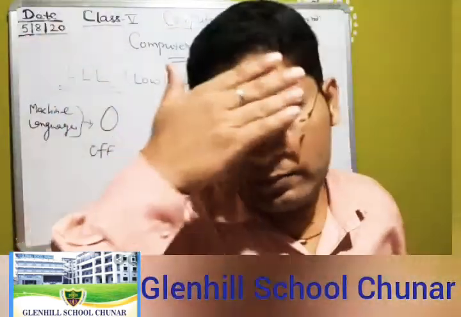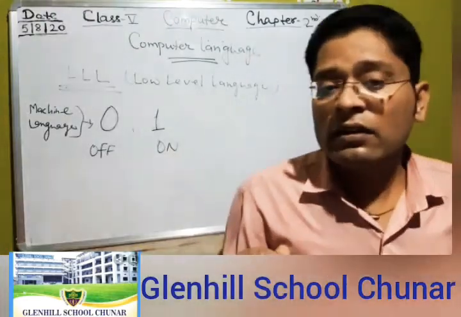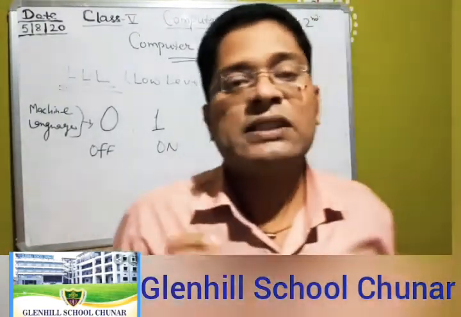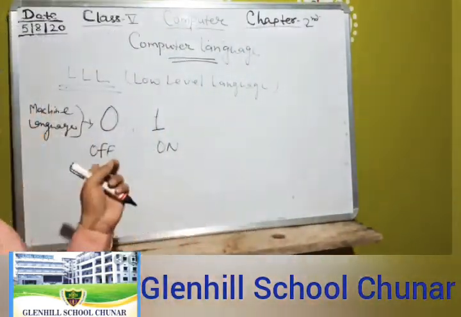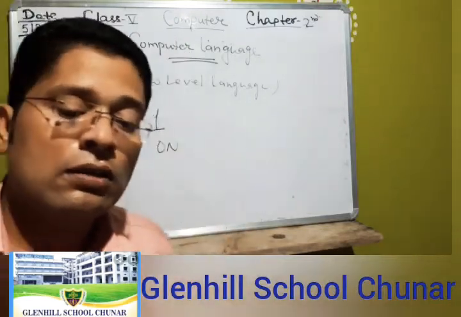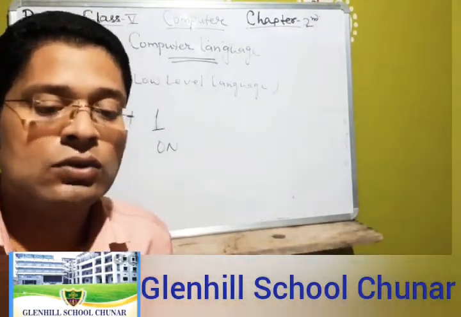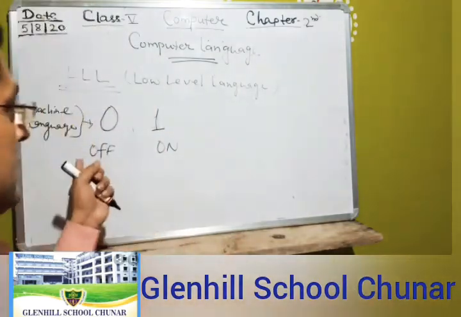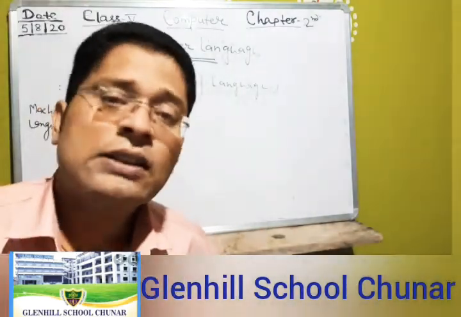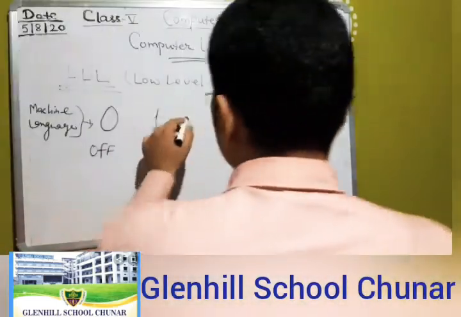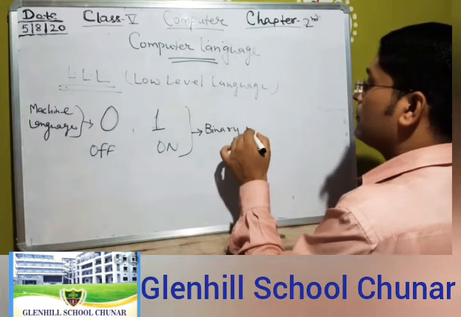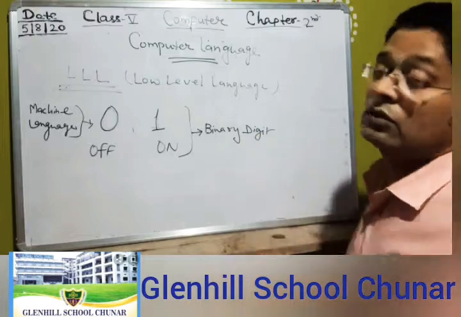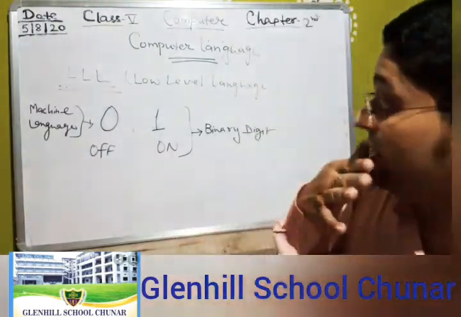Earlier, programs were written in machine language. Machine language is the only language which a computer can understand. A computer is a machine which understands only machine language, which is represented by 0 and 1. This is called a binary digit. So what are the advantages of machine language?